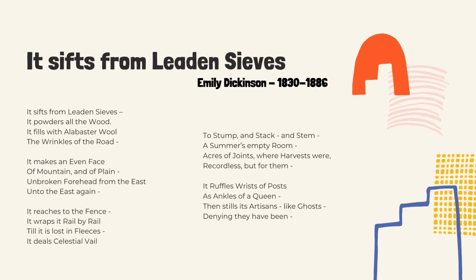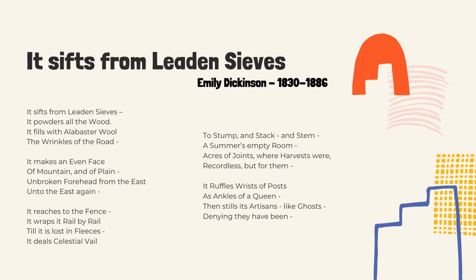It Sifts from Leaden Sieves by Emily Dickinson. It sifts from leaden sieves. It powders all the wood. It fills with alabaster wool the wrinkles of the wood. It makes an even face of mountain and of plain, unbroken forehead from the east unto the east again. It reaches to the fence.